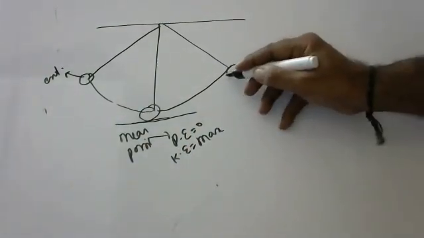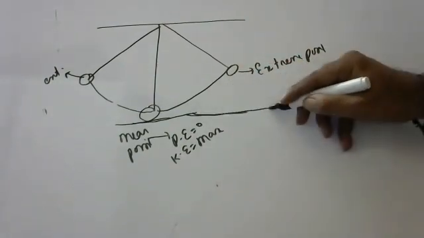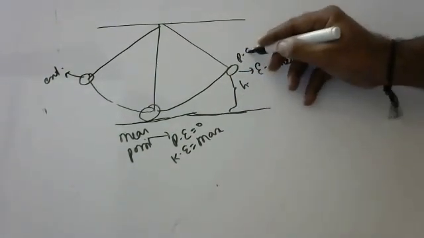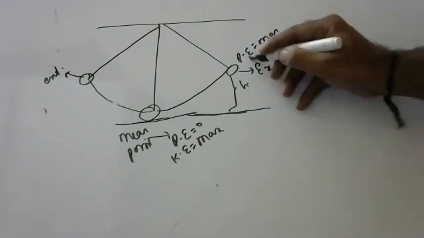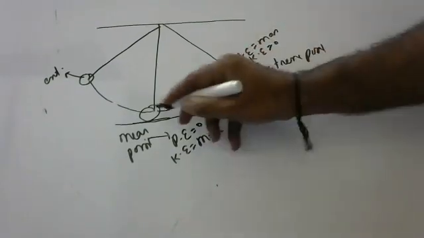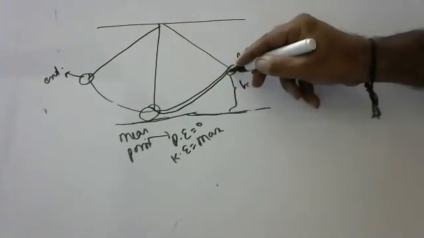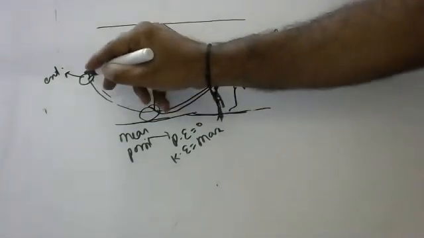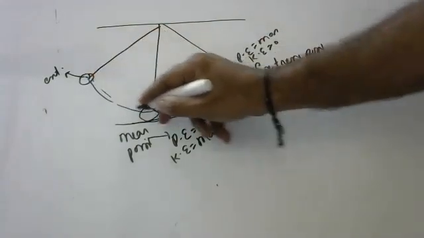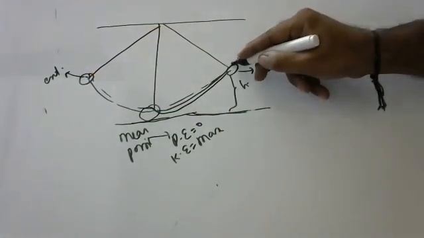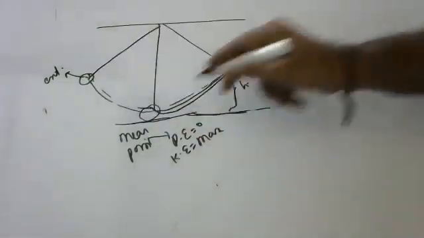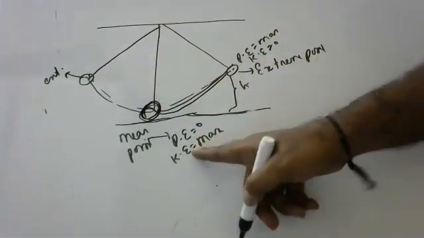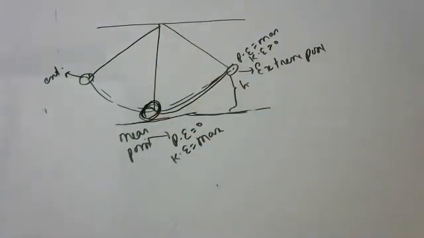And at the topmost position, from this position, this is the mean position. Here it has some height. Here it will have maximum potential energy, but kinetic energy is zero. Why? It will come like this, and stops. It will stop, so no kinetic energy. And again it goes down and goes here, stops. Again comes down, goes here, stops. Again comes down. So in this journey, here it will have maximum speed. That's why kinetic energy is maximum at the mean position.